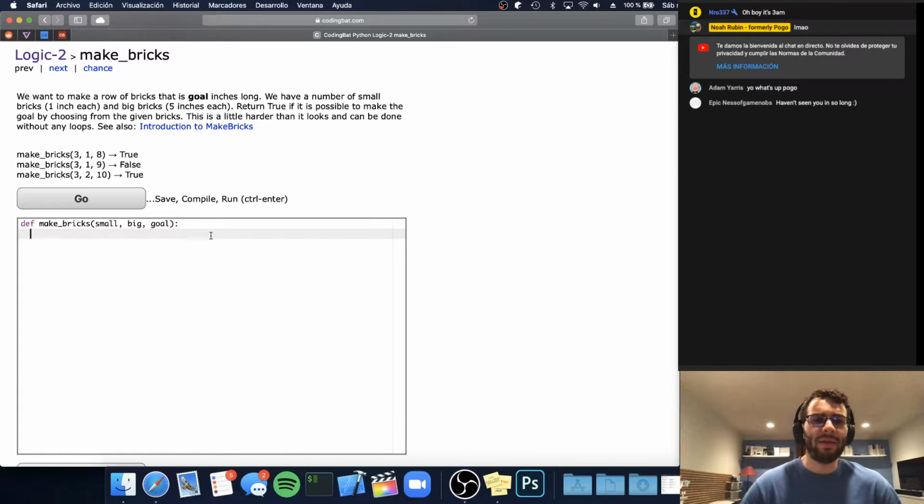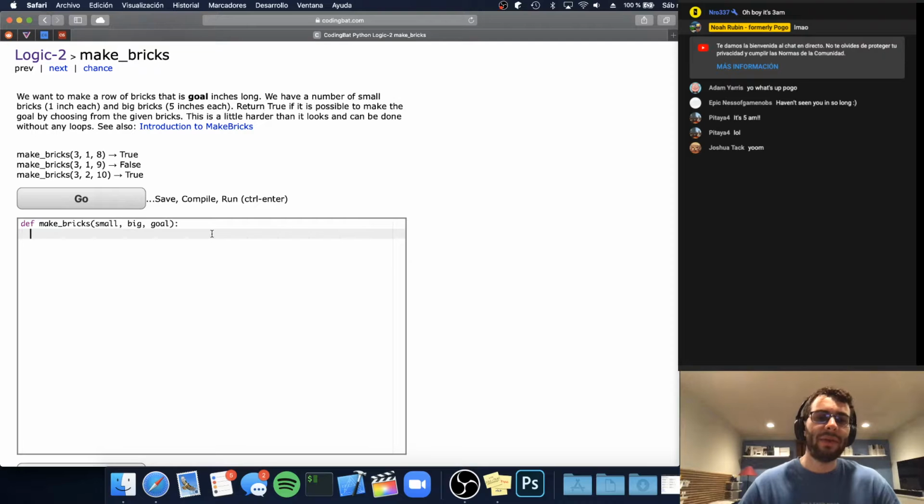But let's say the goal were 6 and we had 2 big bricks. Well, we could do 5 or we could do 10, but we can't do 6, so that wouldn't work either, right? And so this problem is pretty easy. The basic idea is that you want to use as many big bricks as you can, and then whatever is left that you need to do, you just make sure you have enough small bricks, right? Because the small bricks are 1 each, so each brick increments by a unit of 1. If it incremented by 2 or 3 or something else, it might be a little bit trickier, but it increments by 1, so it's as precise as we can get, really.